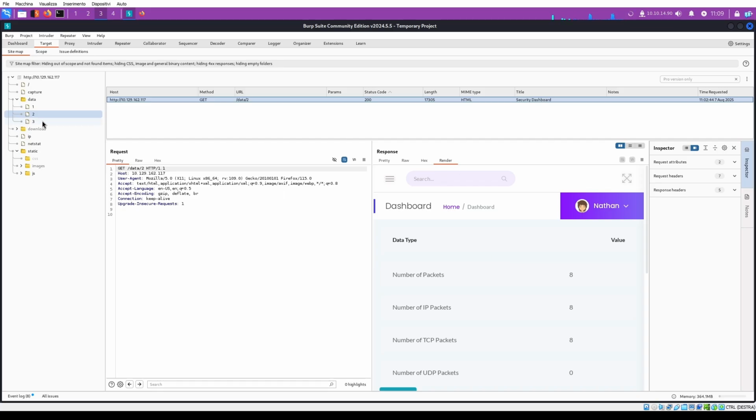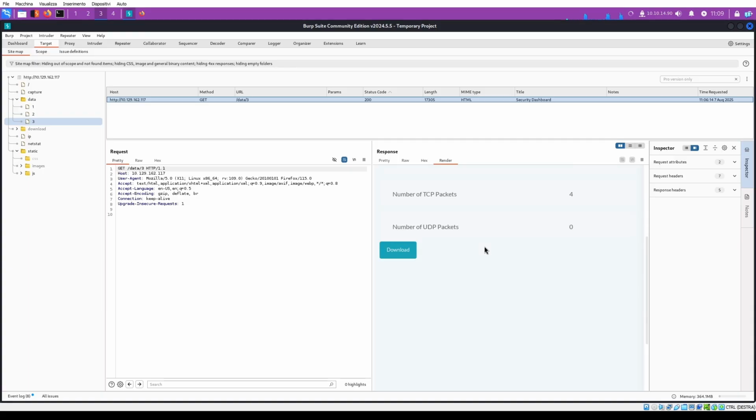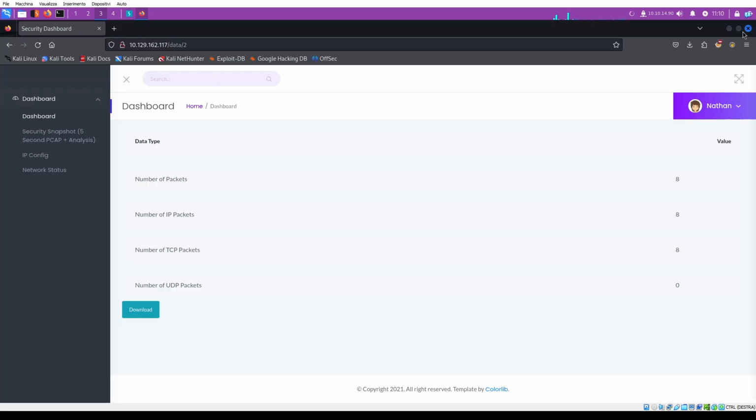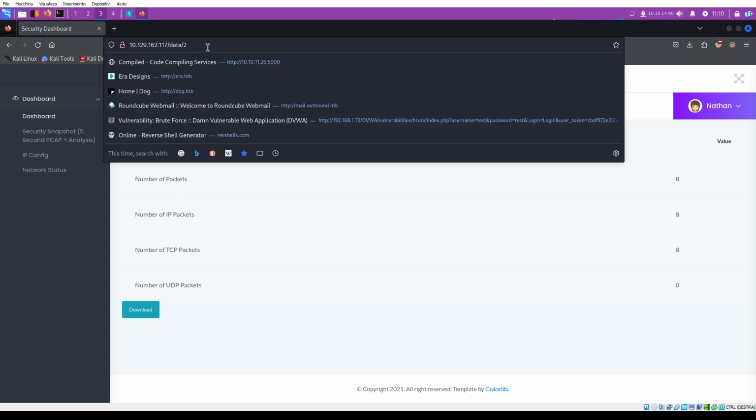This is the response, also the number 3. So this means that data requests use a pickle file, and using network capturing and these websites for monitoring, we can use the unique ID to understand the file. For example, we can try to enumerate. Okay, now we are in data 2.